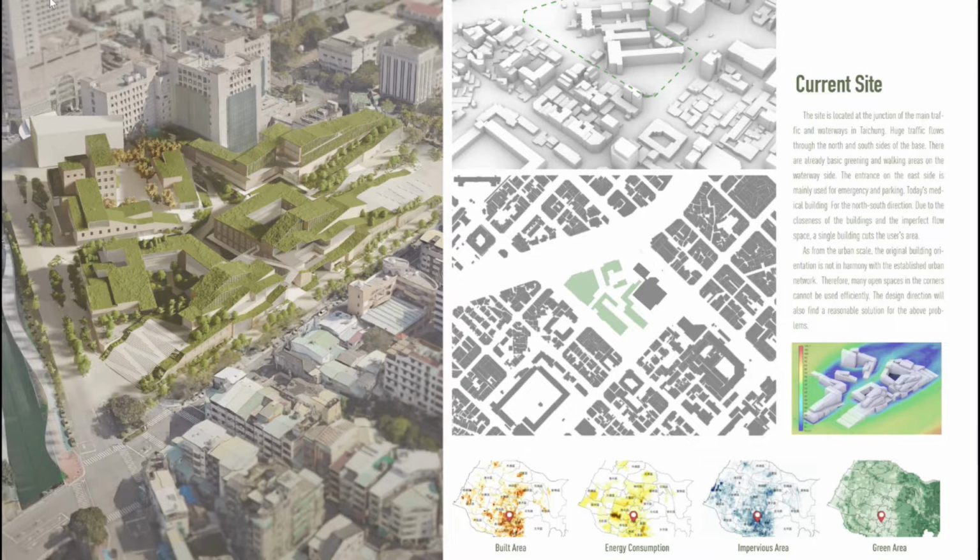Before our design, we also analyzed the city and the site area. For the city, we can understand the built area, energy consumption in previous years, and the green area. This information really helps the next step of design development. For the site area, we can understand the city context, densities, and so on. Then they help us make more brilliant and more predictable decisions when we start the architecture design.